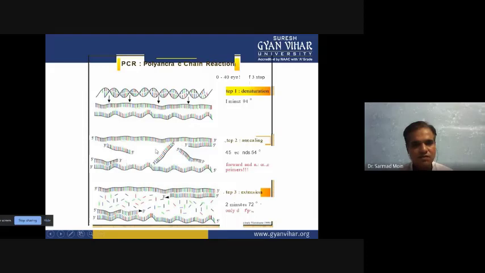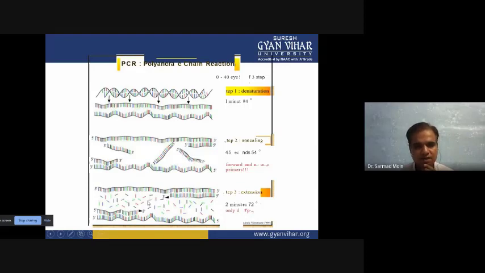So the reverse and forward primers can attach. In the next step, polymerization happens using Taq DNA polymerase, and the nucleotides can polymerize on the existing strand. We call this extension. It takes 2 minutes, or 2 to 3, depending on the size of the gene. If your gene is very small, then it will take less time. If your gene is very long, then it will take a little bit more time.